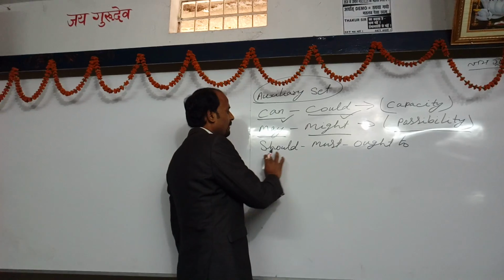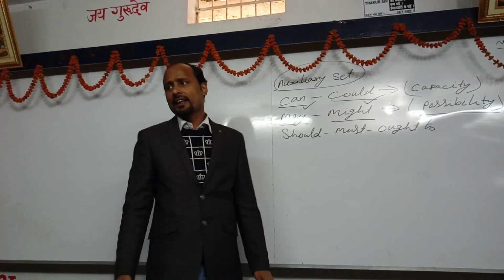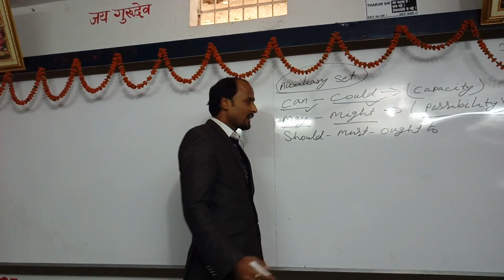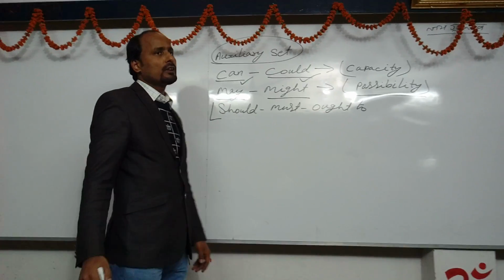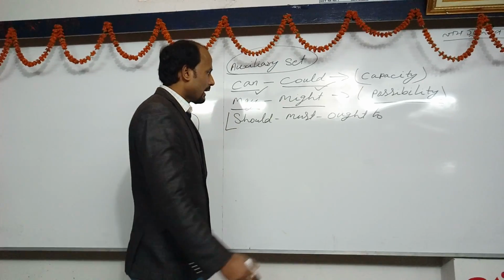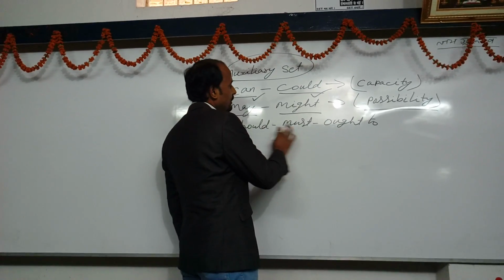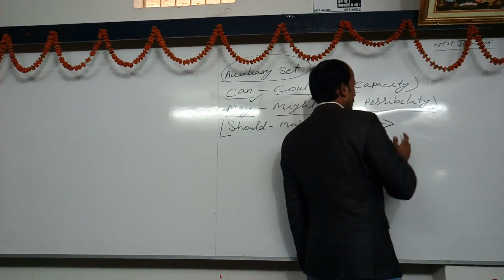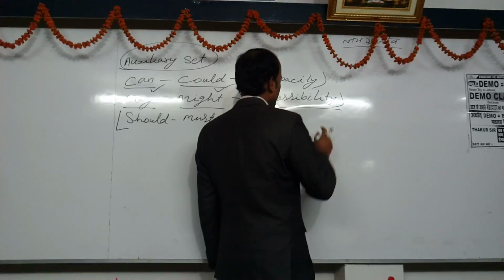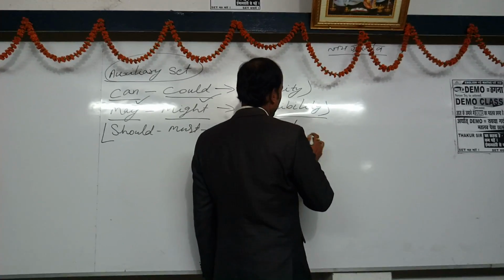Now we have to know about should, must and ought to. So let us try to follow when do we use should, must and ought to. And to follow should, must and ought to, you have to keep this thing in a corner of your mind.